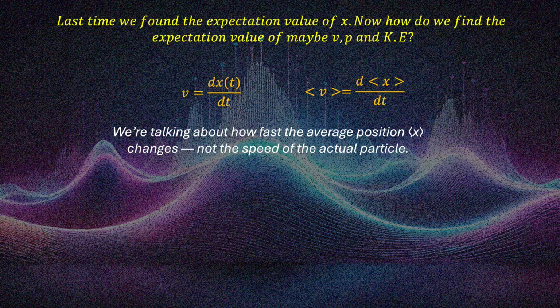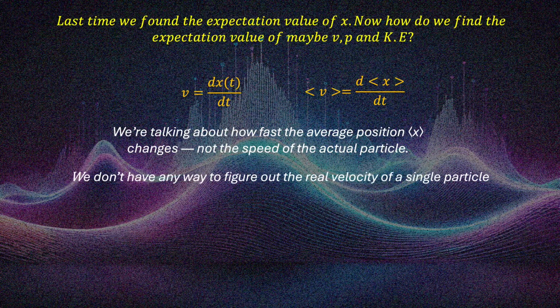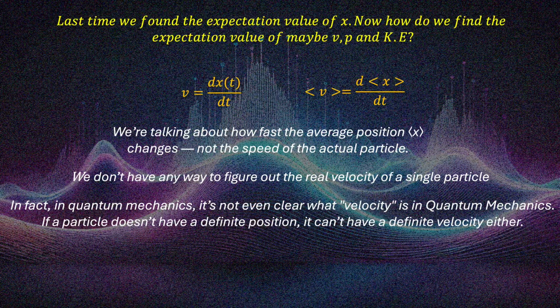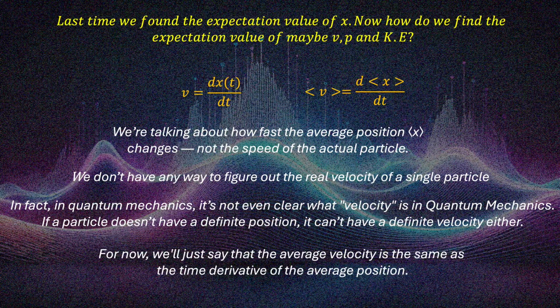We are talking about how fast the average position changes. It's not the speed of an actual particle. You have to be careful about that. We don't have any way to figure out the real velocity of a single particle in quantum mechanics. In fact, it's not even clear what velocity is. If a particle doesn't have a definite position, it doesn't have a definite velocity either. So for now, we will just say the average velocity is the same as the time derivative of the average position.